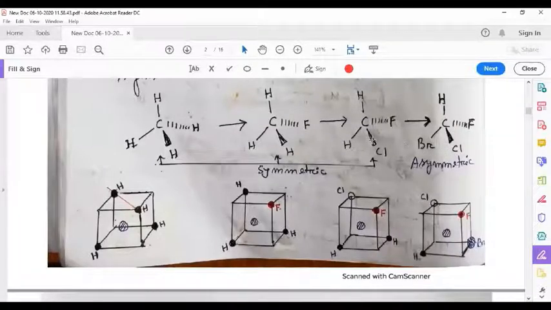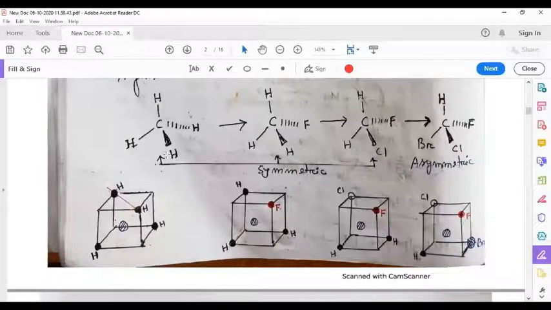The plane which was present along these two bonds and which divides this angle is no longer here. Therefore, this molecule is asymmetric, whereas these three molecules are symmetric. This is asymmetric. There is no plane of symmetry.